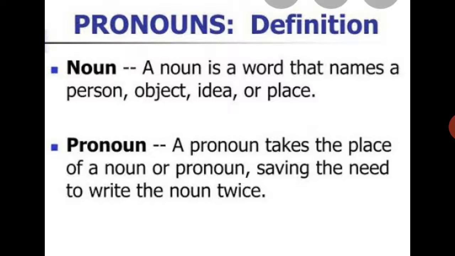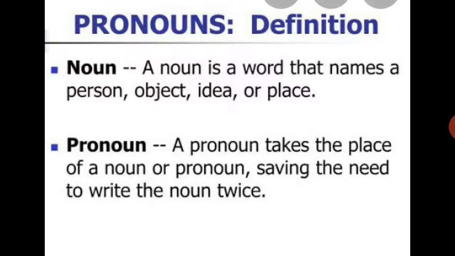Okay. A noun is the name of the object, and whatever word is replacing it, where I am not taking the name, is a pronoun. Like Vinita Sharma is your English teacher. So I am not taking my name, I am saying I. Vinita is my name, so the name is a noun, and I am not using Vinita, I am using I. So I is a pronoun.